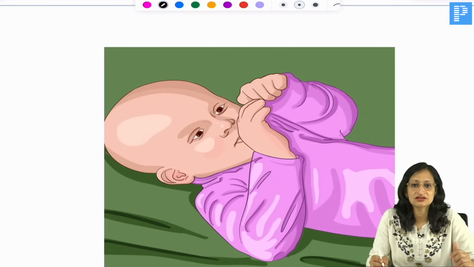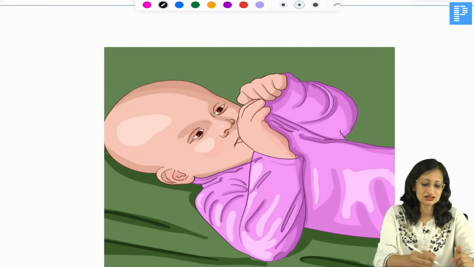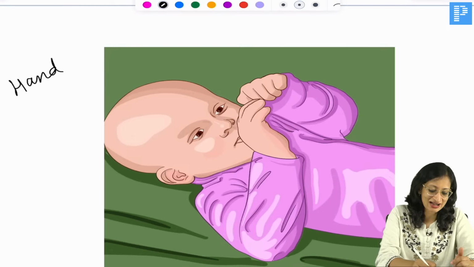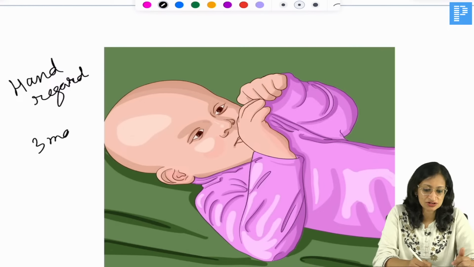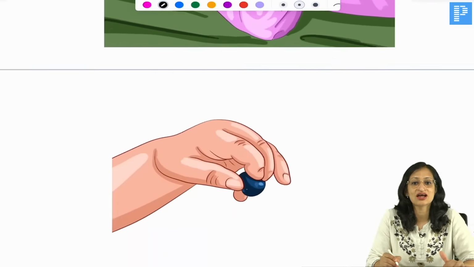Now what is being done here? A child is bringing the hand to midline as if looking at his own hands. This is a phenomenon known as hand regard. Hand regard again is a developmental milestone which comes around 3 months of age. After this the child is going to start using the hands.